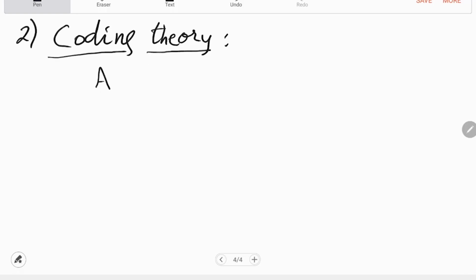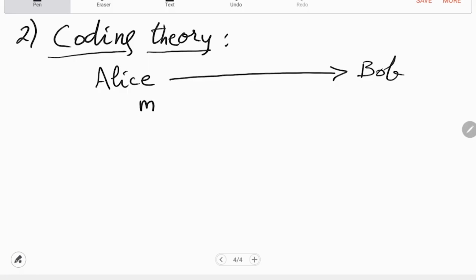You can model it as, say, Alice and Bob are two players, and Alice wants to send a message to Bob over this channel. So Alice has a message M, she will code it, and the code will be sent in at the beginning of the channel, but at the end of the channel it will become something else, because there will be errors.